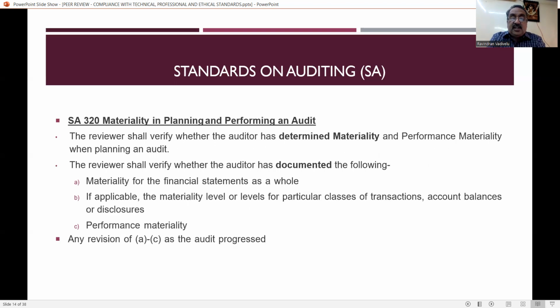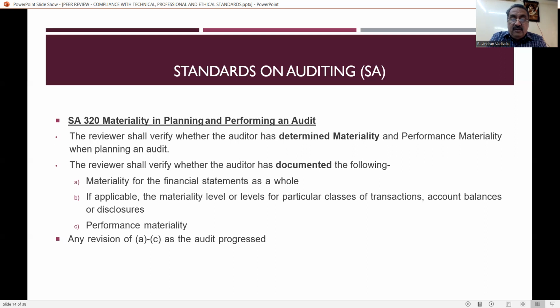Now we are going to SA 320, that is materiality in planning and performing the audit. The reviewer shall verify whether the auditor has determined materiality and performance materiality when planning the audit. So indirectly or directly they are saying that the auditor should carry out the audit on the materiality concept. If the matter is not material, then he will not plan, and he can just do the audit. But if the work is material, then the auditor has to plan that work.